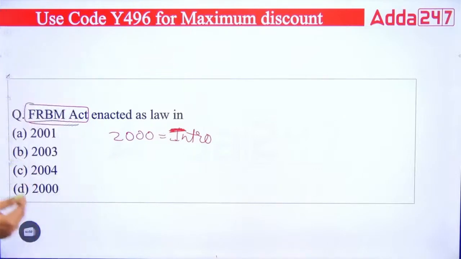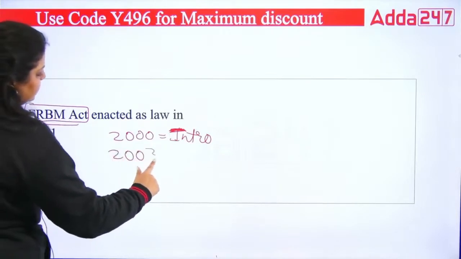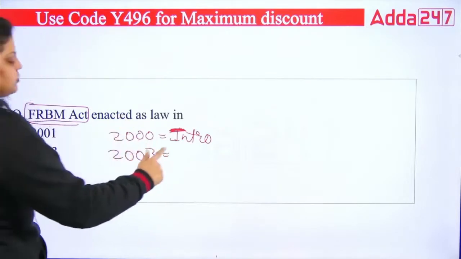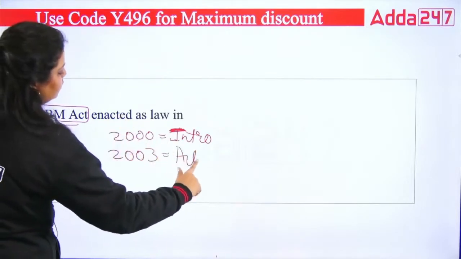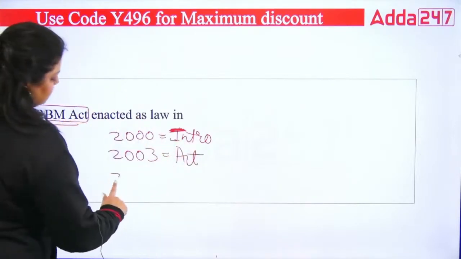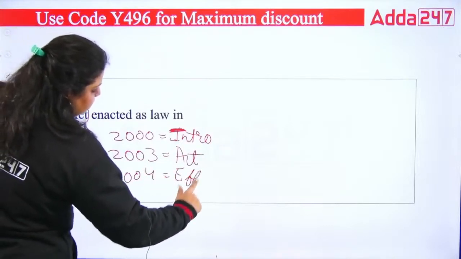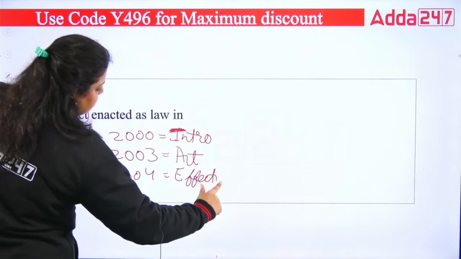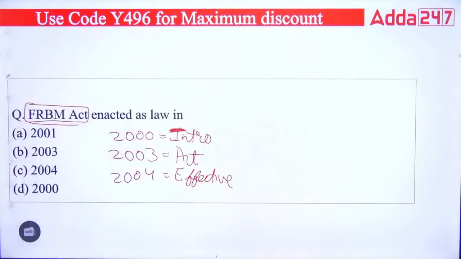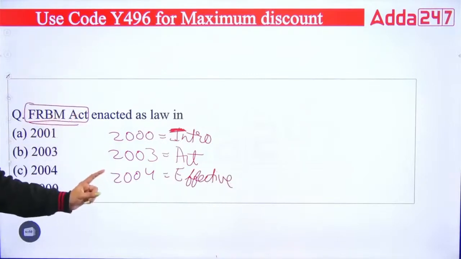Then in 2003, this bill was passed and this act was created. In 2004, this act became effective. Clear? All 3 years you have to remember.